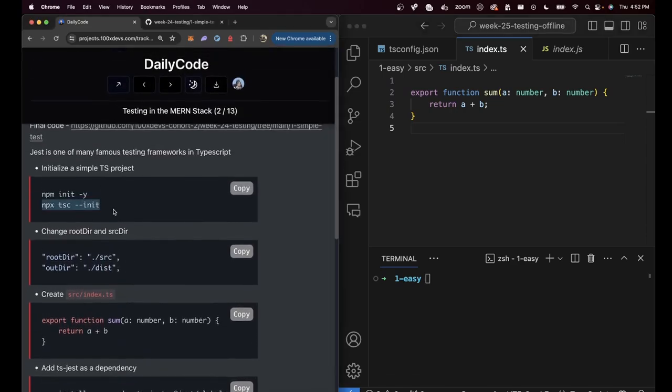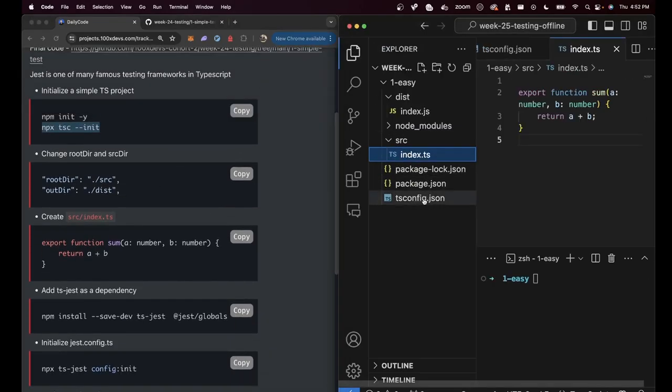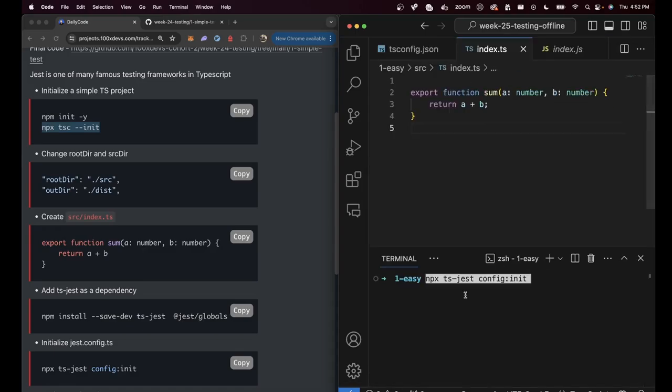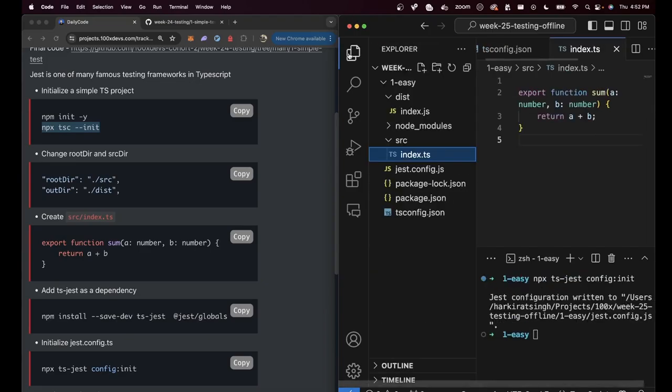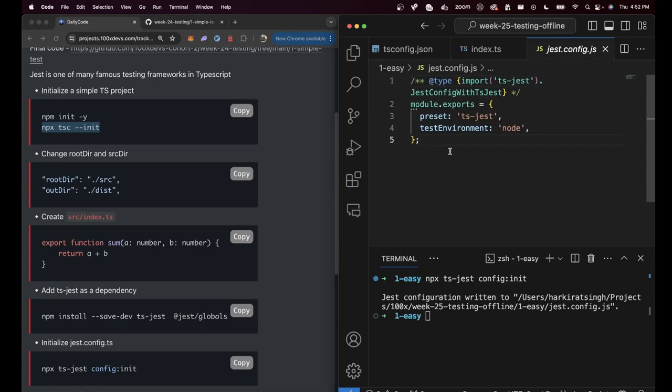This command initializes a tsconfig.json. It creates a file here called tsconfig.json. The command that we are running now, which is npx ts-jest config:init, creates another file called jest.config.js where all of your Jest configuration is.